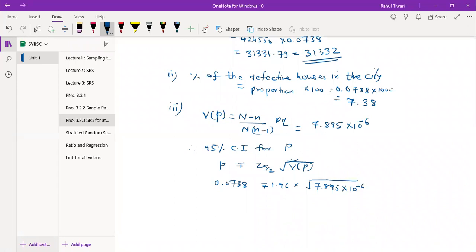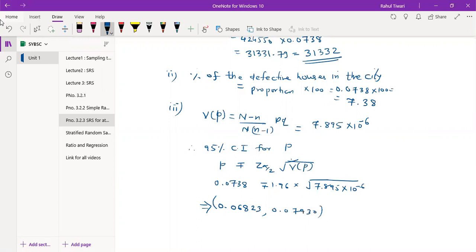Just let me know whether you are getting the same answer. Yes sir, same answer आ रहा है. तो आंसर आपका क्या आना चाहिए उसके हिसाब से. The answer should be 0.06823 and 0.07930, something like that.